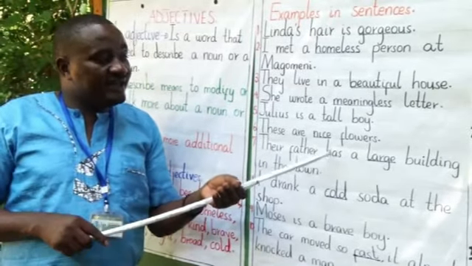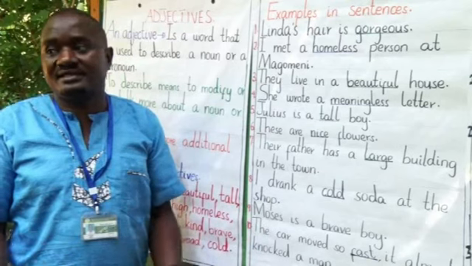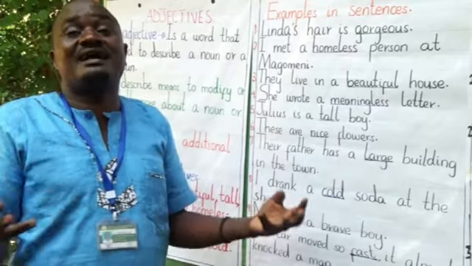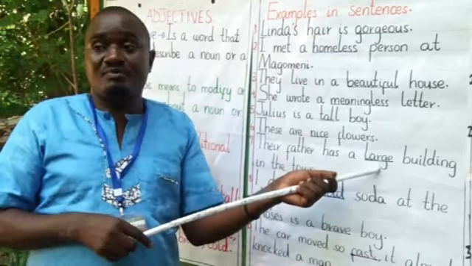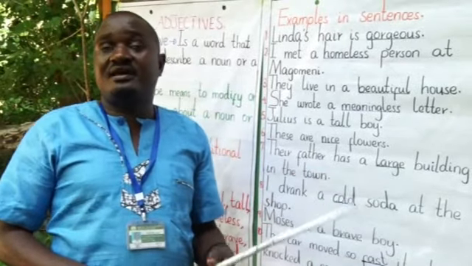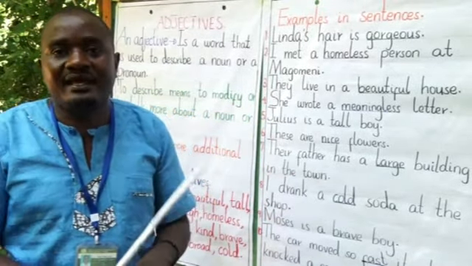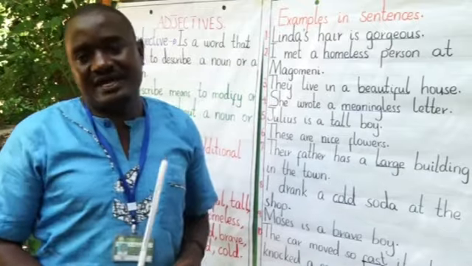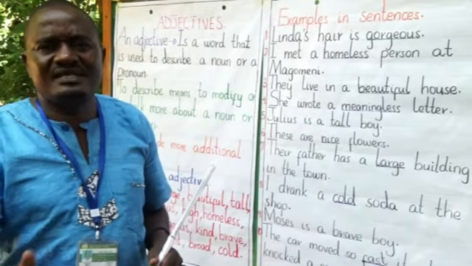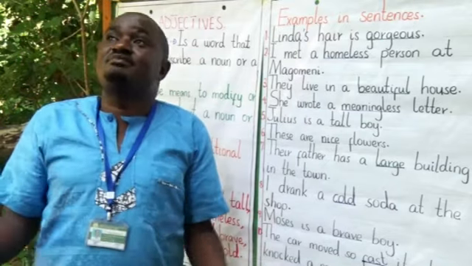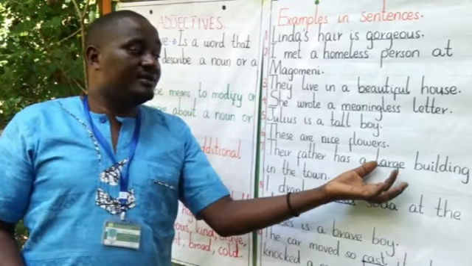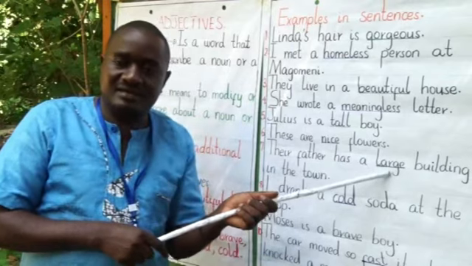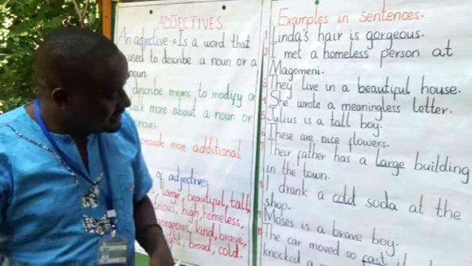Let's check it. Their father has a large building in the town. How does their father's building look like? It is large. It's a large building in the town. So you are describing. Maybe there are large buildings in the town. Now you can describe how it looks like. You can give the features of that building in the town. Their father has a large building. Here you are describing how that building looks like.